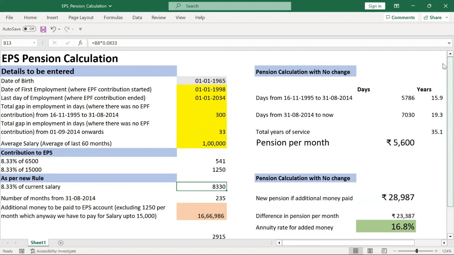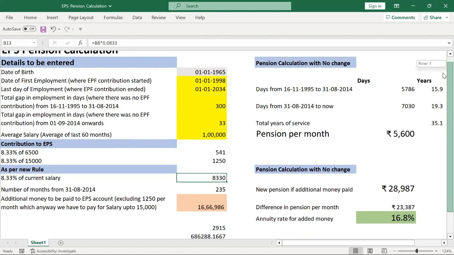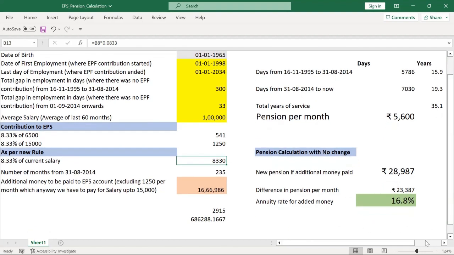Or if you think that, no, perhaps how is this calculation? So any questions, anything is open for discussion. Or how do we arrive at this figure? Because this is what I explained as how I have calculated it and how I am calculating a return. Any of this process, if any of you have any questions, I'm happy to answer those.